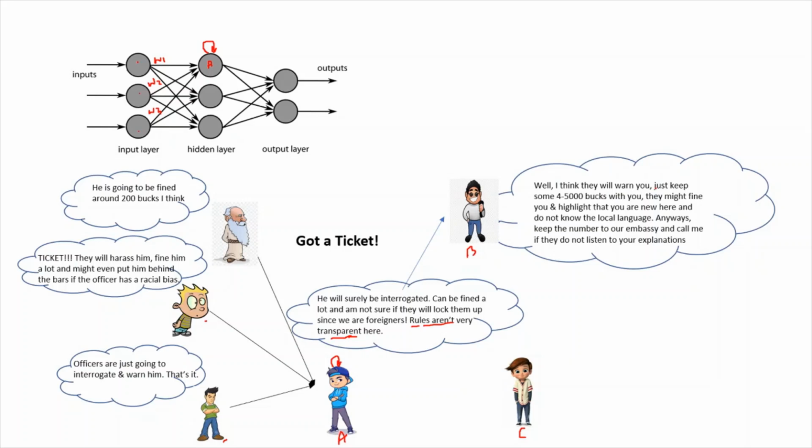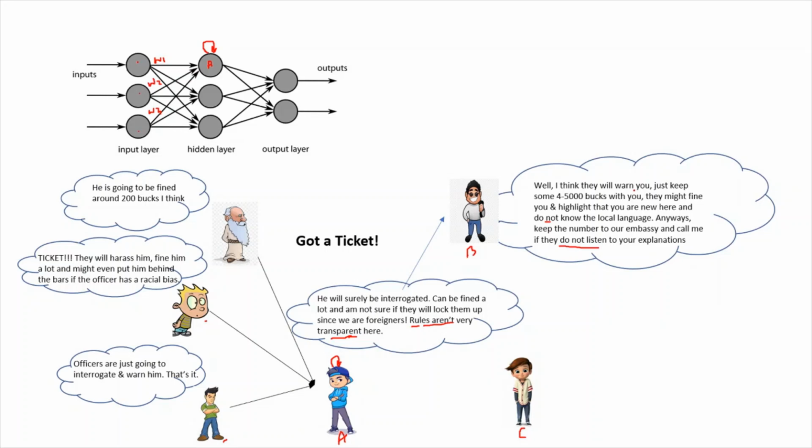Like he's now trying to make up his mind about what he will convey to C, and he also needs to make sure that C isn't very nervous. He already is nervous. He doesn't want to make him more nervous regarding the matter. So he says, just keep some 4 to 5 thousand bucks with you. They might find you and highlight that you're new here and you do not know the local language. Anyways, keep the number to our embassy and call me if they do not listen to your explanation. So whatever A has said to him, he has actually added some activation function, and he has just changed the information just to make it appear less